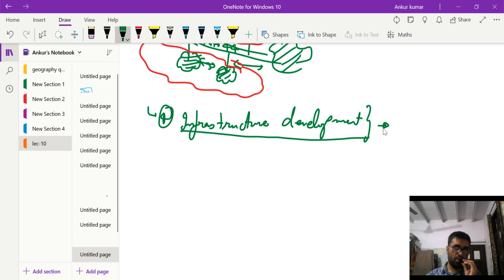Okay, like India is making satellite cities, dual cities.